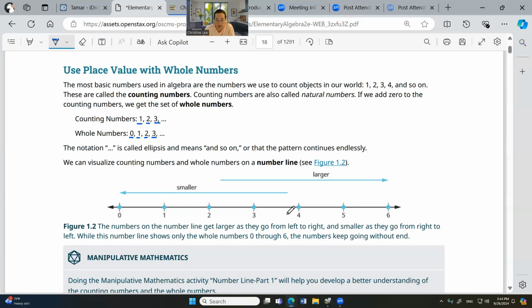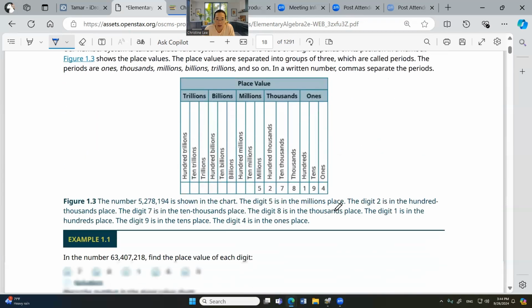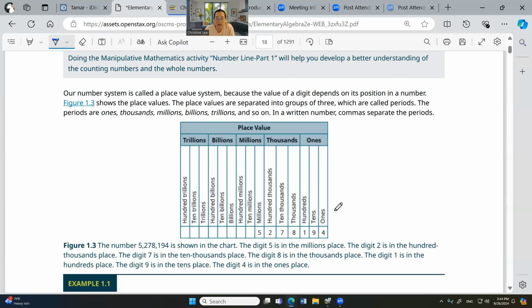Okay, and there is a number line like this. Right side is bigger, left side is smaller. Now numbers, there is a name for that place. It's called place value. And for whole numbers, your dot is here. And every 3 numbers, there is a comma.